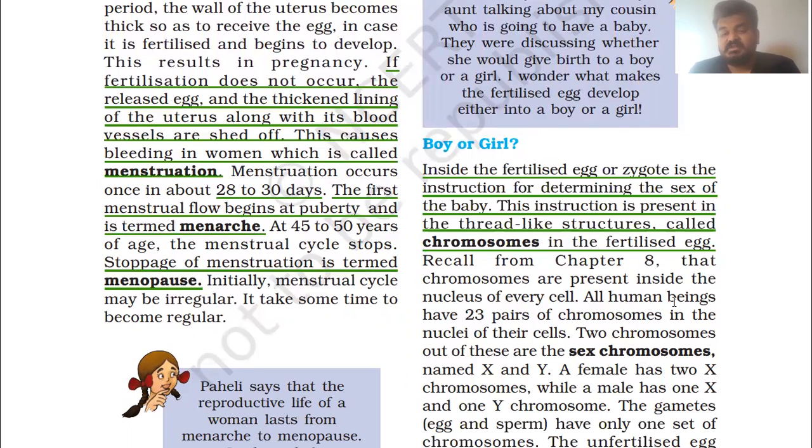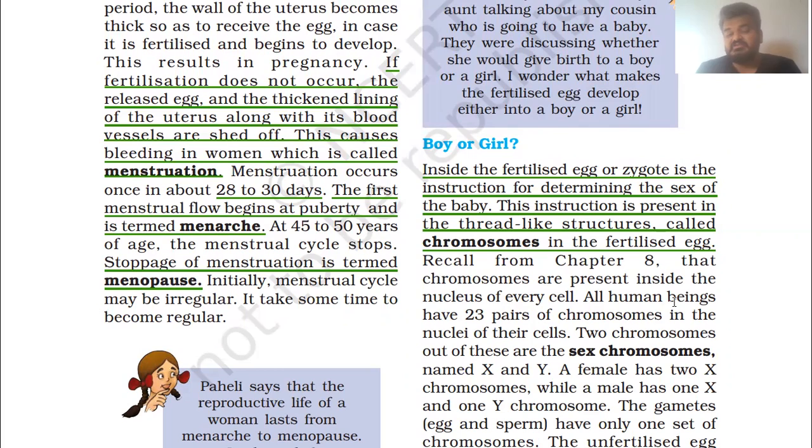This instruction is present in the thread-like structures called chromosomes in the fertilized egg. Recall from chapter 8 that chromosomes are present inside the nucleus of every cell.